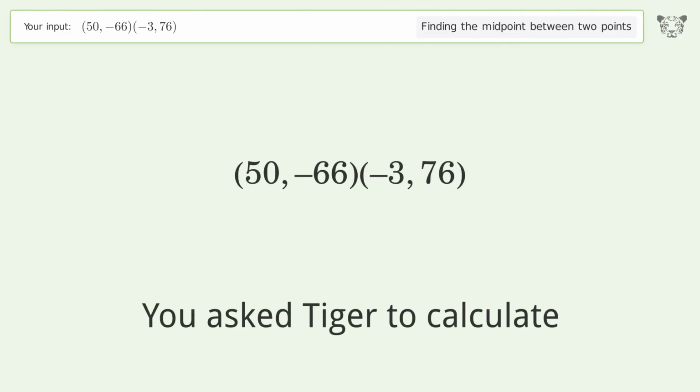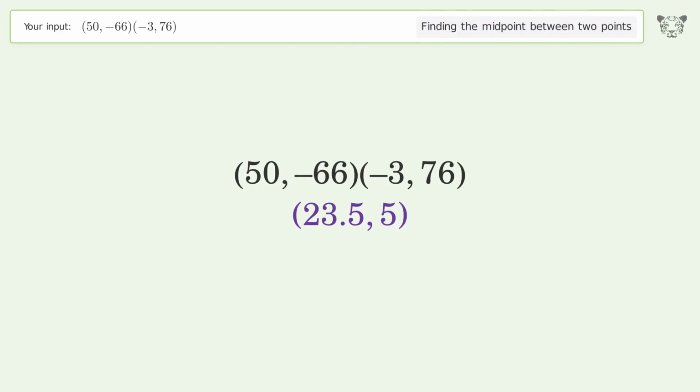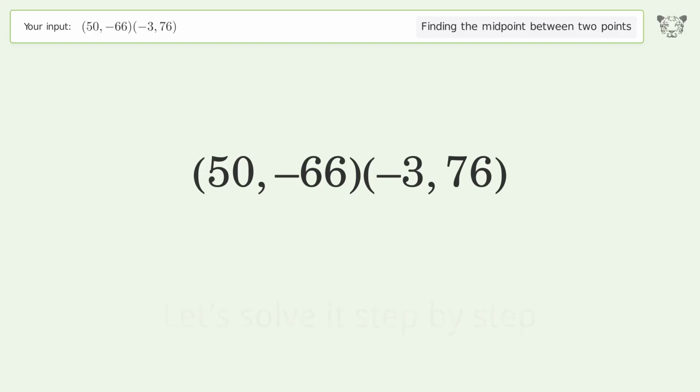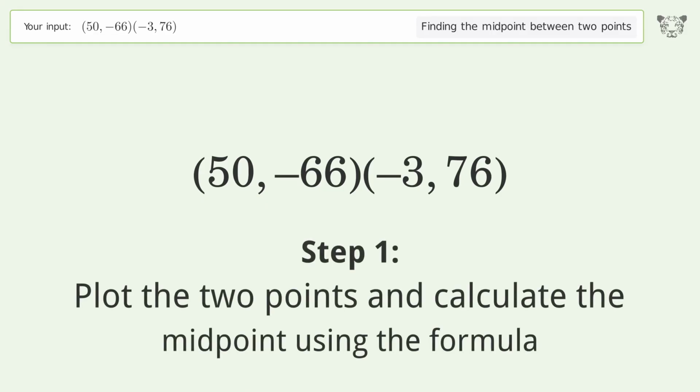You ask Tiger to calculate. This deals with finding the midpoint between 2 points. The midpoint between the 2 points is 23.55. Let's solve it step by step. Plot the 2 points and calculate the midpoint using the formula.